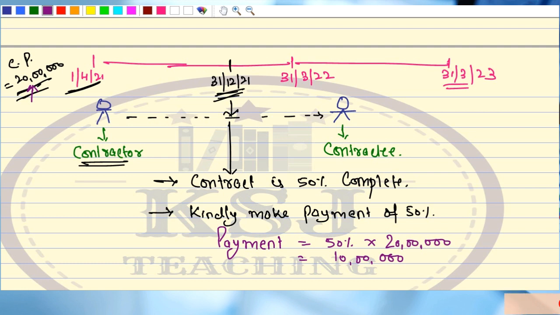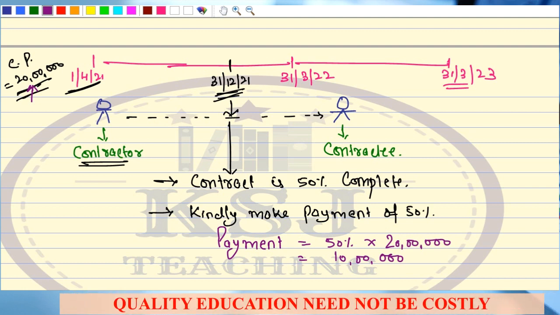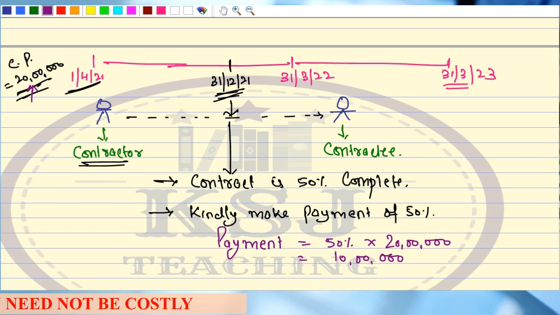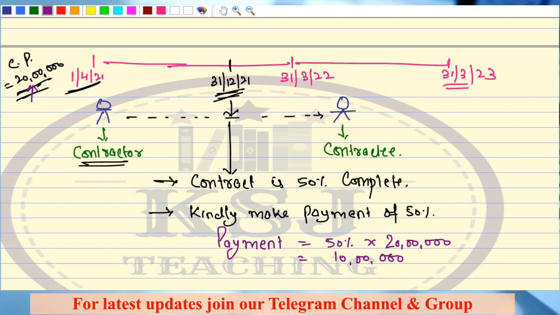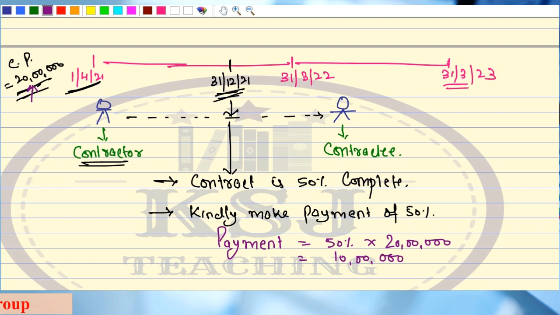Now, the contractee is a very smart businessman. Earlier we took the example that he is into a job. Now we say he is a businessman. We have just changed the example. Sir, the contractee is a smart businessman. He says, how can I rely on this presumption of yours that the contract is 50% complete? If you are saying that the contract is 50% complete, how can you assure me? How can I rely on it?